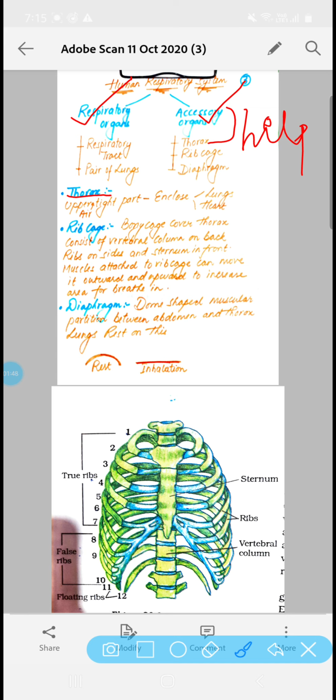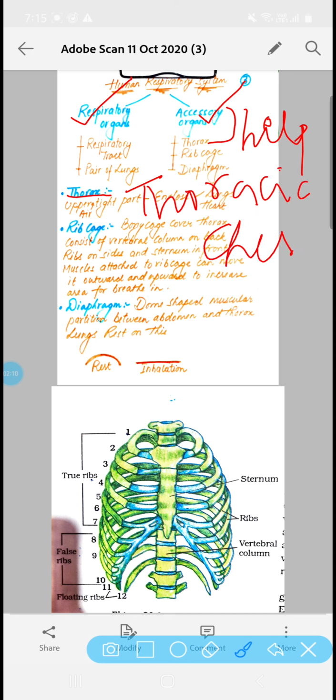Thorax is the upper airtight part of the body which encloses the lung and heart. This thorax region we call the thoracic cavity, or in simple terms we term it as chest. जो हमारा chest region होता है, that is also termed as the thoracic region or thorax.